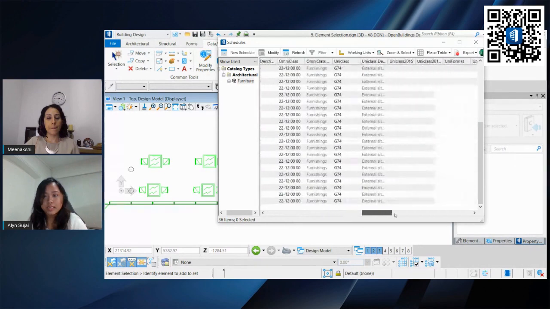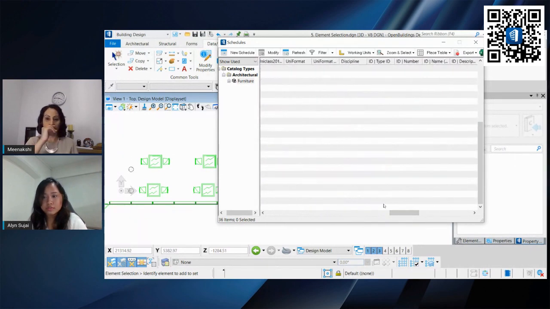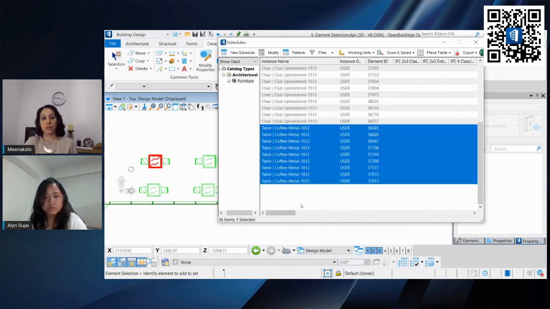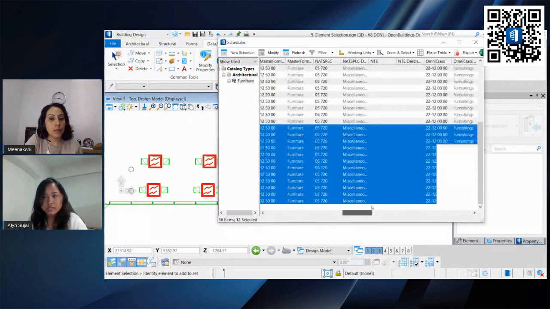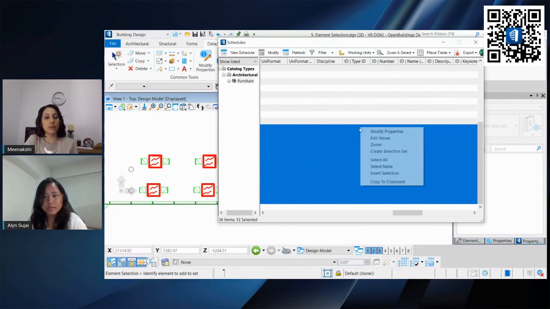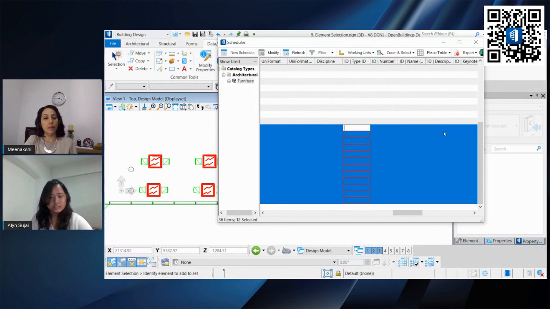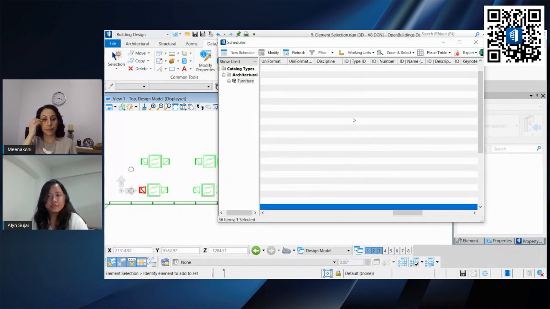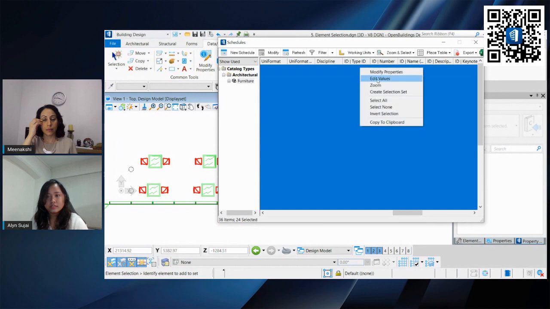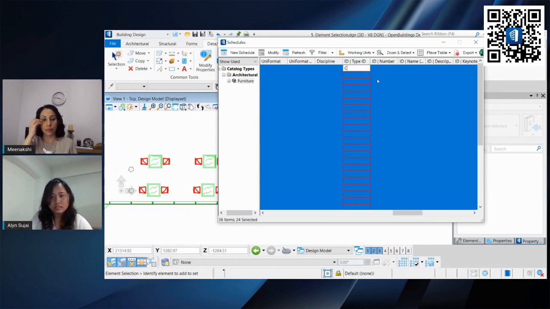If you want to add data to it, you can definitely do so. Let's say I want to add data for all of my tables. I can go to the type ID and set it as T01. We can do the same for our chairs, C01.